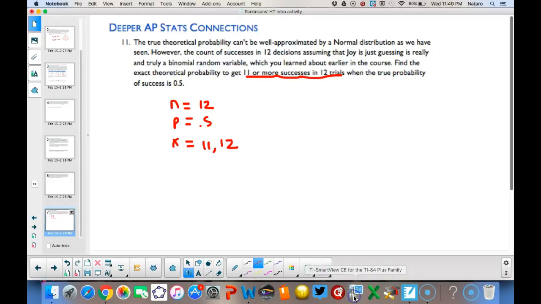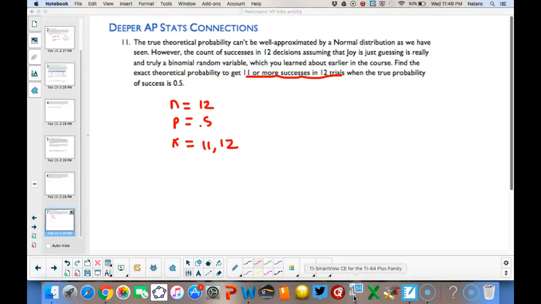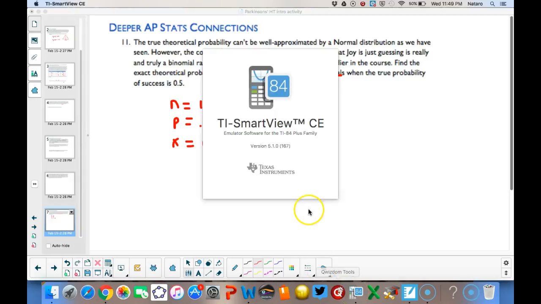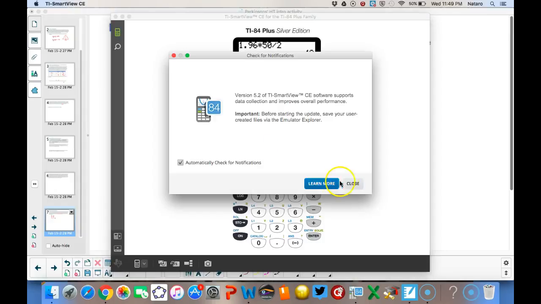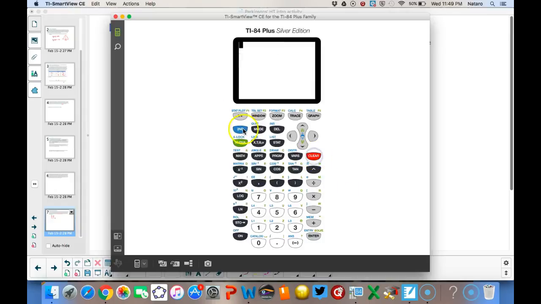I'm going to use my calculator for this, and I'm going to enter my parameters for n, p, and x. I'll need to actually do two calculations and sum the results, the probability for 11 along with the probability for 12. That's under second distribution, binomial PDF. The number of trials is 12, the probability of success is 0.5, and the number of successes we're interested in is 11.